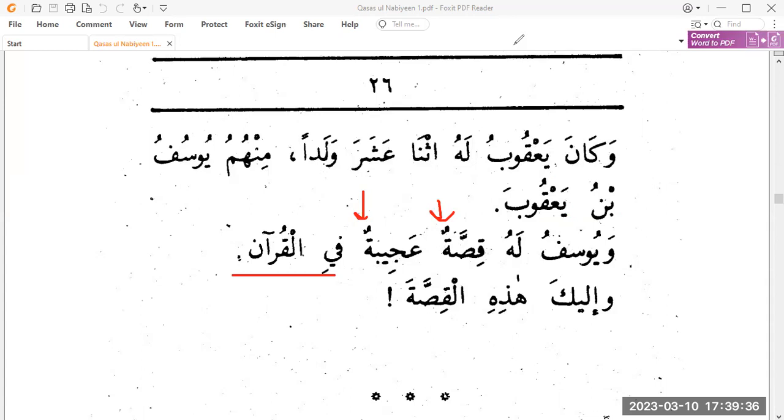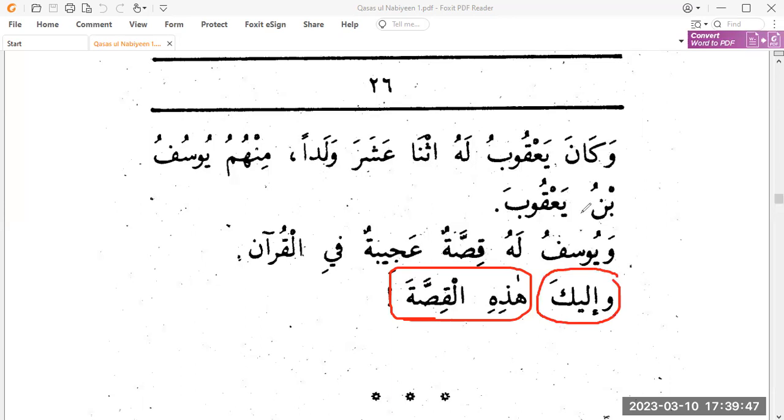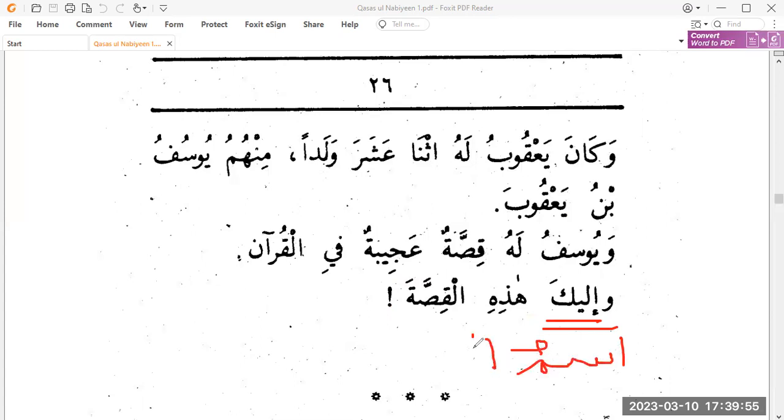All right. وَإِلَيْكَ هَذِهِ الْقِصَّةِ. Al-qissa is feminine here, so we use هَذِهِ الْقِصَّةِ, this story. And ilaika is not the same; it's an expression that we use, which you will call ismul fi'l. Just remember it. Its meaning would be khuz, take.